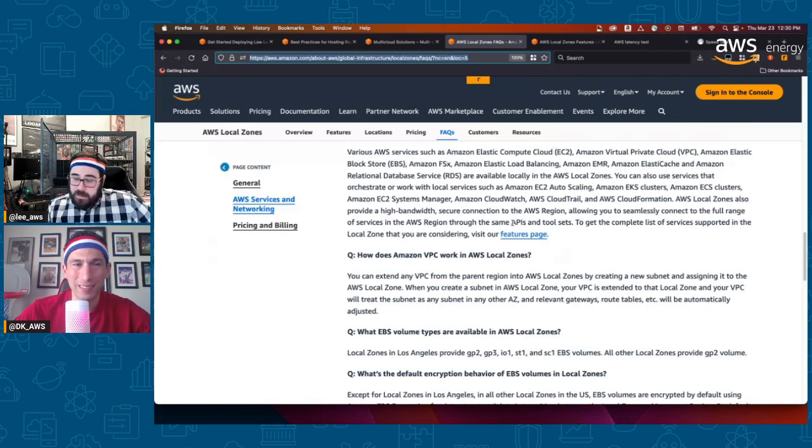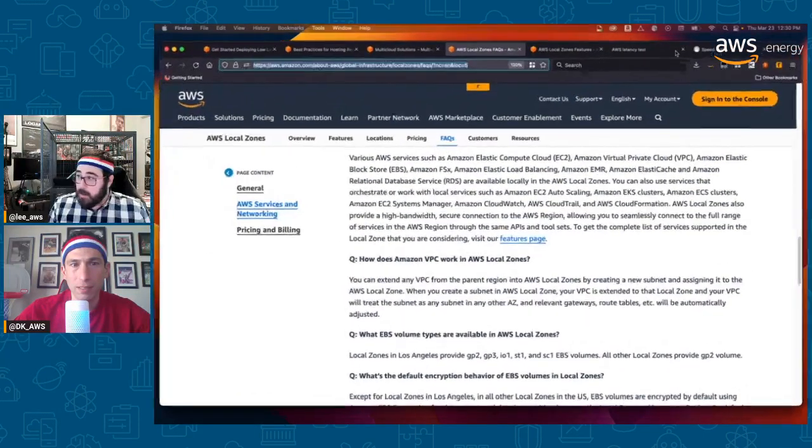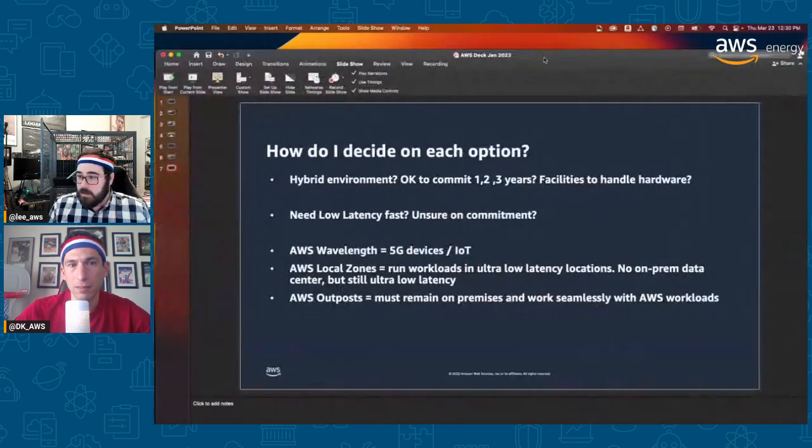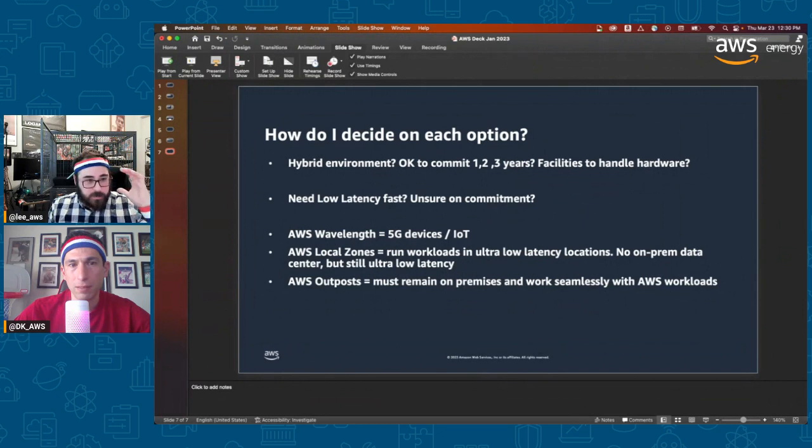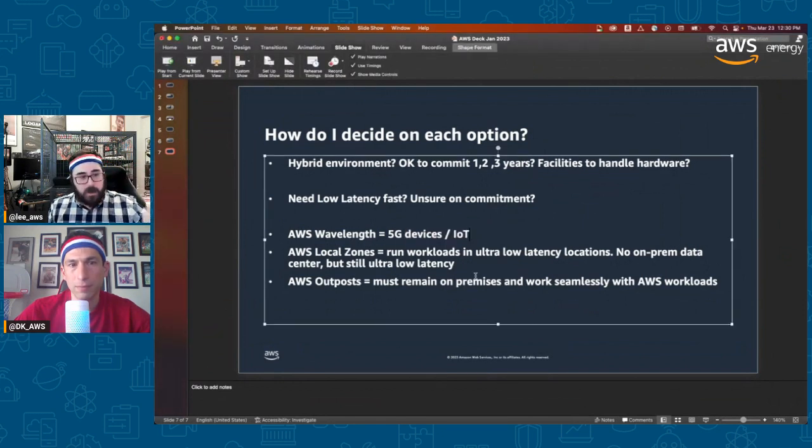I think, honestly, this is a good takeaway. And again, I'm just going to put this up because I know it tends to be a question that comes up. When you really want to distinguish, just remember these: think 5G and IoT for Wavelength; Local Zones, low latency but nothing physical; Outposts, on-premises physical hardware.